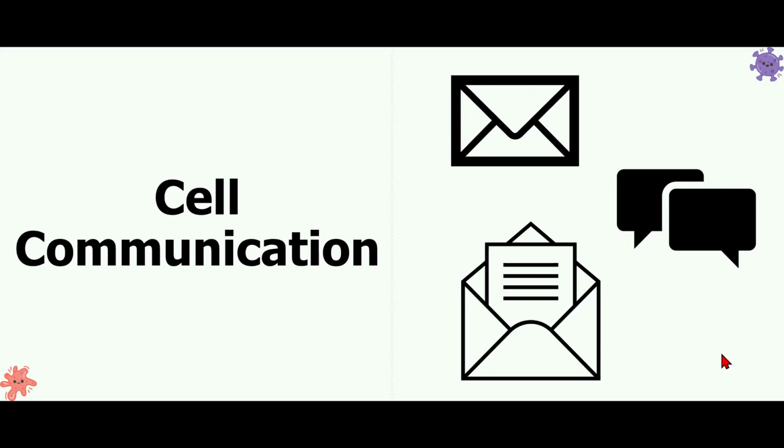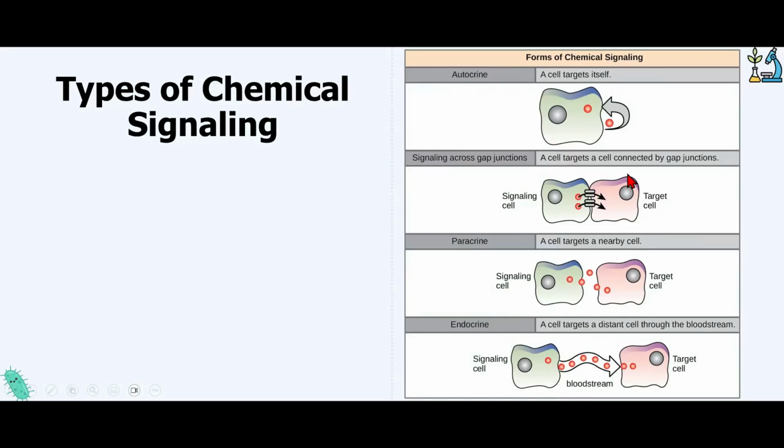They can talk to each other to let each other know, hey, there's a bad guy around, or hey, we need to grow, we need to stop growing, etc. So there's different things that cells talk to each other about, and that's what we're going to be talking about. There's different types of signaling, and when a cell talks to another cell, they usually use a chemical signal. And so there's different types of chemical signaling.